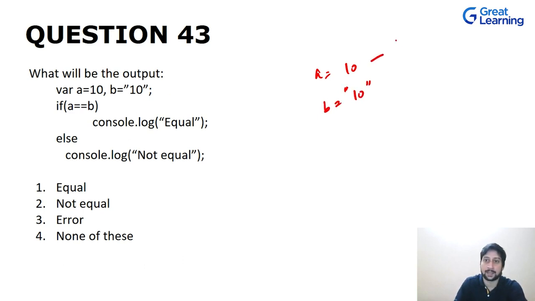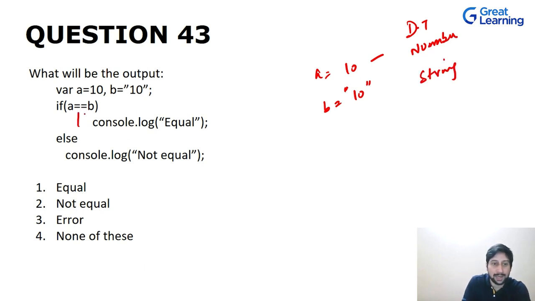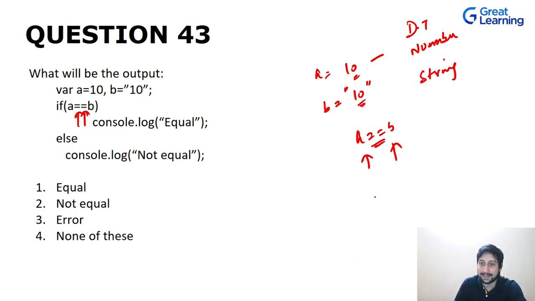Now this A, the data type of this is, if you talk about the data type, is number, right? And for this it is string. Now we are using this equality sign to check whether A is equal to B. Whenever we are checking with double equal to sign, we only check the data. That means, is 10 equal to 10? Yes it is. The data part is equal. The only thing that is not equal is the data type, which we do not care about when we are using this double equal to. Is this thing clear?